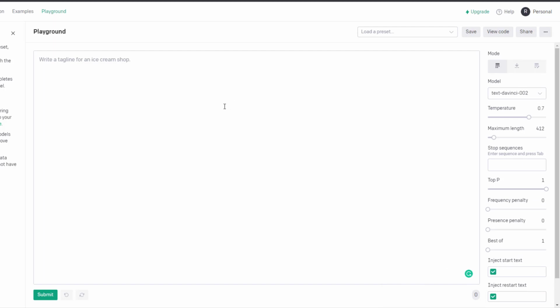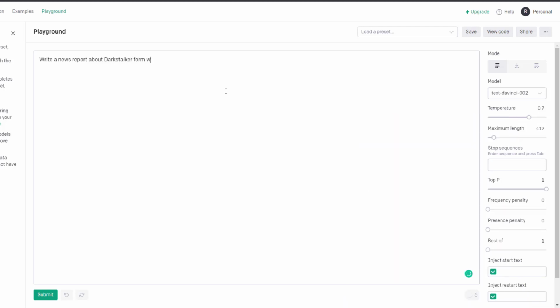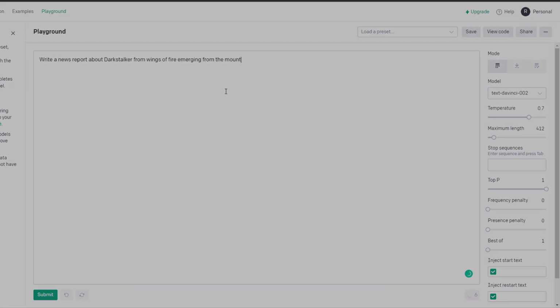Now the only thing that I need is a prompt. Luckily, I made some on a document, so let me choose one. Write a news report about, I'm so sorry if you can hear me typing, I have very clacky keys. Darkstalker from Wings of Fire, emerging from the mountain.